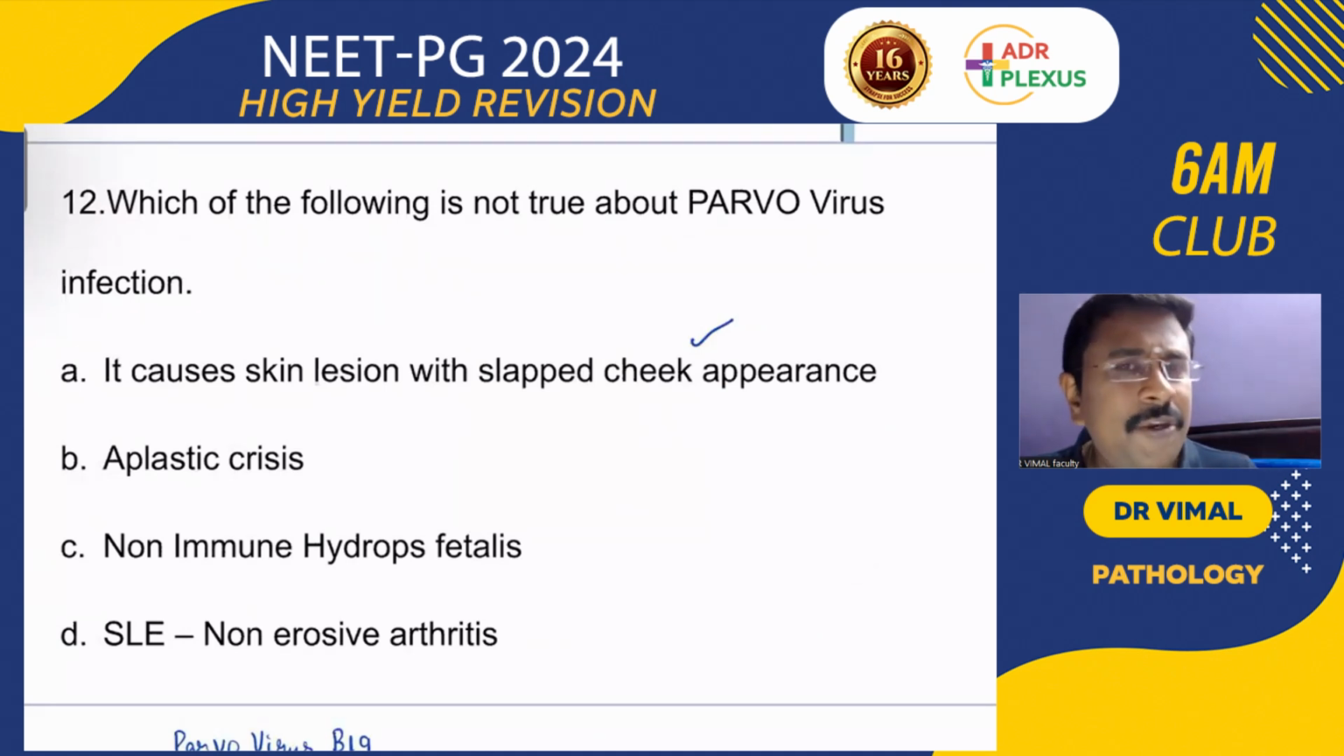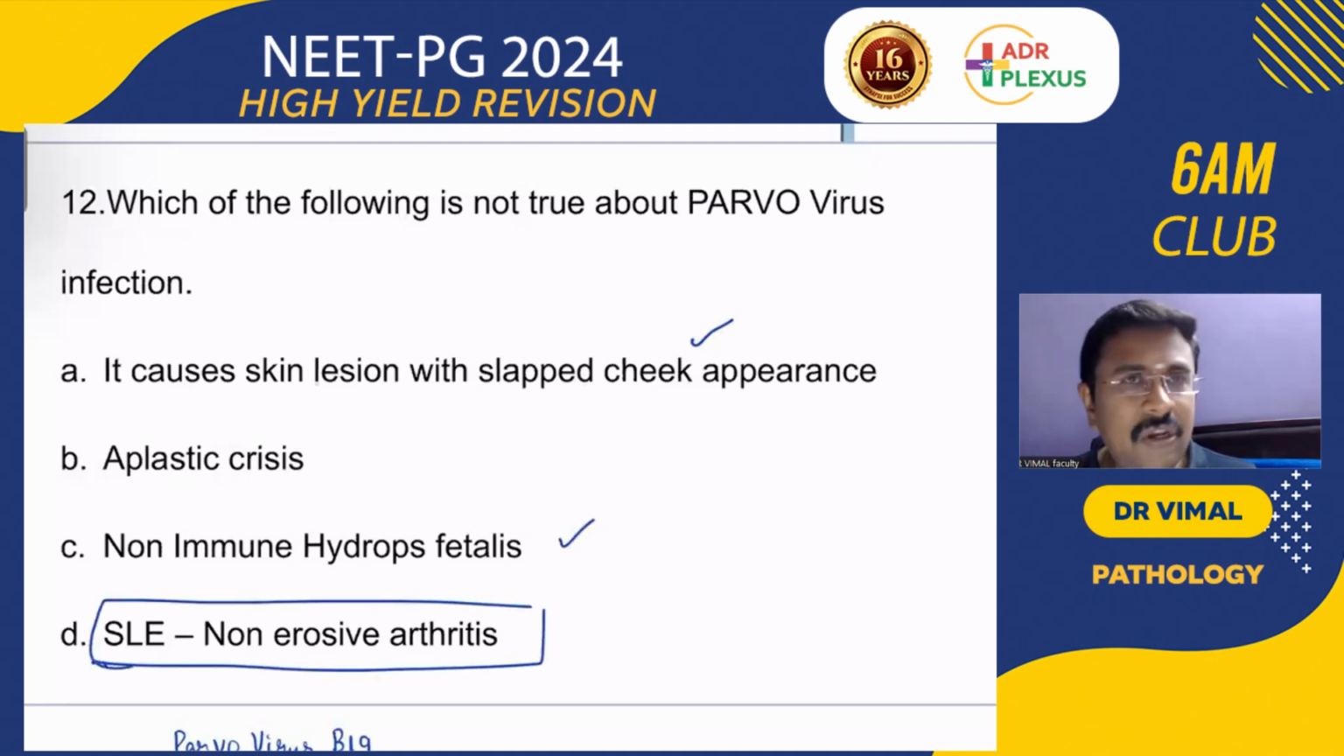Can you remember any tumor which can present as a paraneoplastic syndrome causing pure red cell aplasia? Thymoma, paraneoplastic syndrome, very good, excellent. That is actually pure red cell aplasia. So it also can cause non-immune hydrops fetalis, but it will not be associated with SLE, non-erosive arthritis. This is the wrong option.